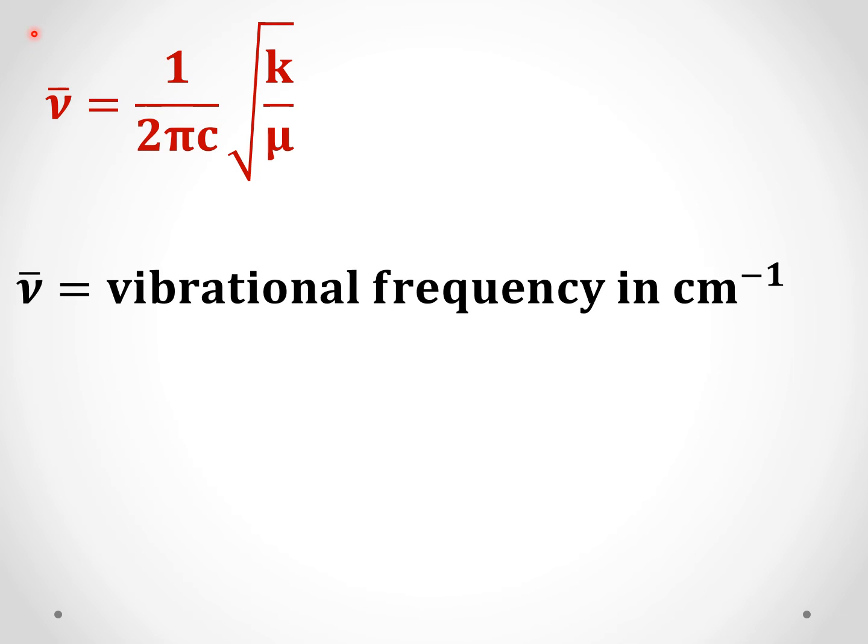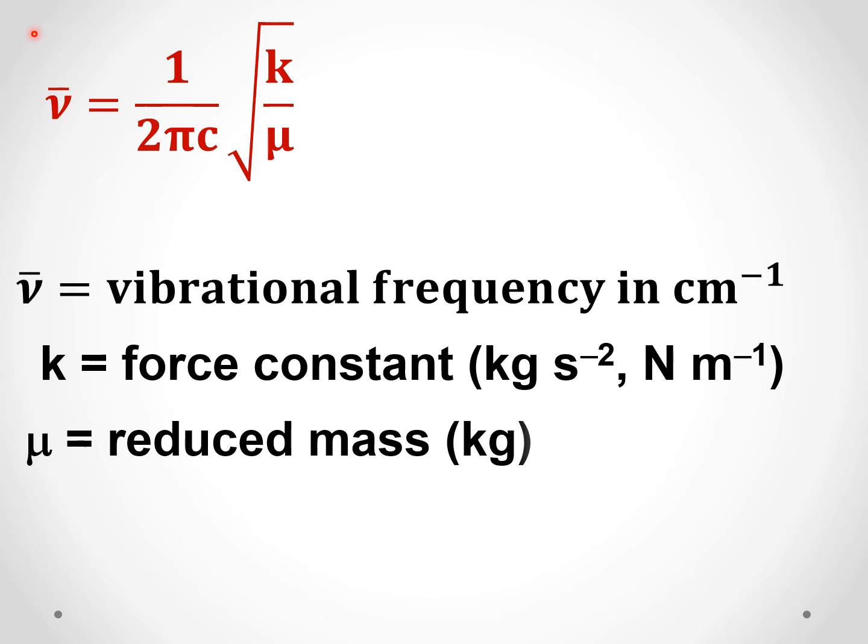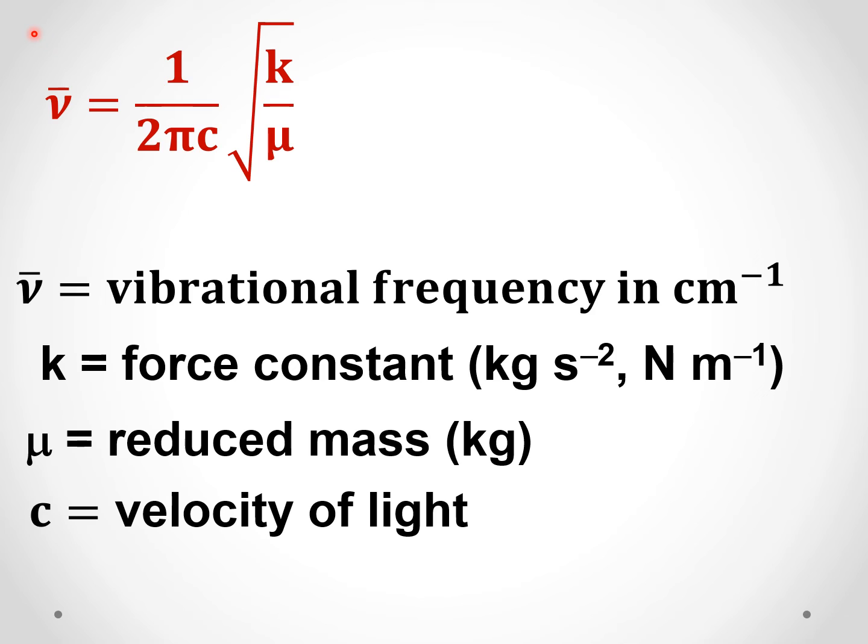Here nu bar is the vibrational frequency in centimeter inverse, k is the force constant, mu is the reduced mass, and c is the velocity of light. The unit of k is kilogram per second square or Newton per meter, both are equal. Mu is the reduced mass in kilogram, and c is the velocity of light.